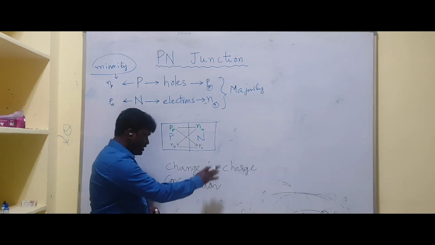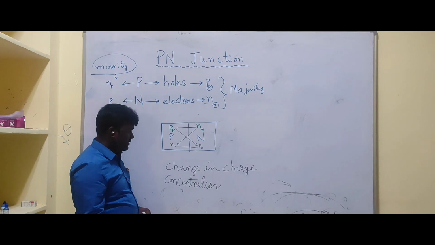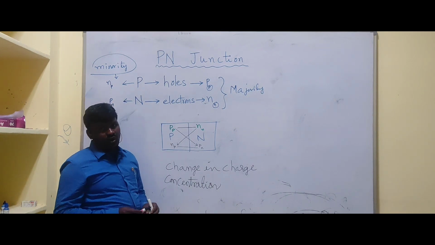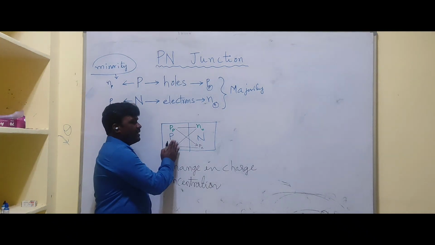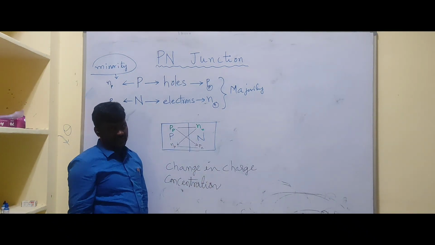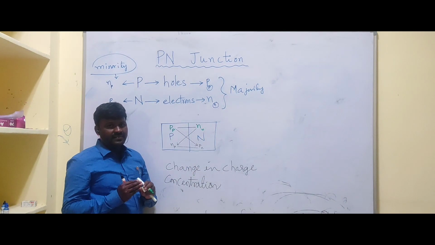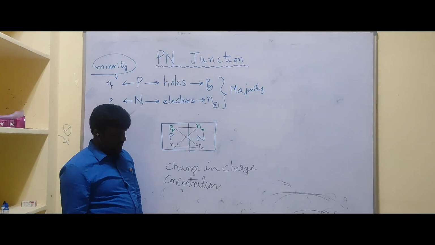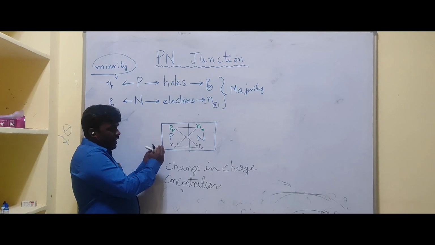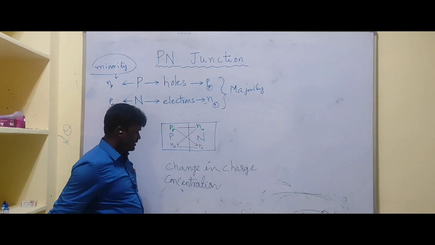Due to change in the charge concentration, there is a possibility of diffusion of charge carriers from majority to minority, or else from high concentration to low concentration.